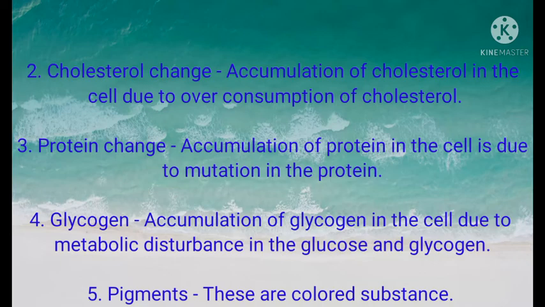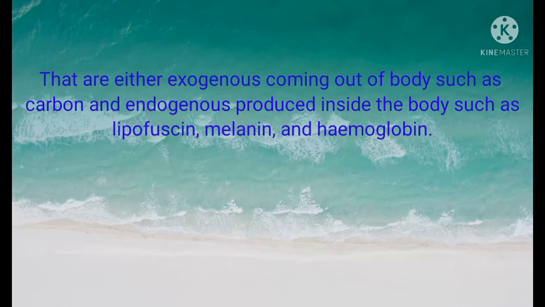Cholesterol change: accumulation of cholesterol in the cell due to overconsumption of cholesterol. Protein change: accumulation of protein in the cell due to mutation in the protein. Glycogen change: accumulation of glycogen in the cell due to metabolic disturbance in glycogen and glucose. Pigments are colored substances that are either exogenous, coming from outside the body, such as carbon, or endogenous, produced inside the body, such as lipofuscin, melanin and hemoglobin.